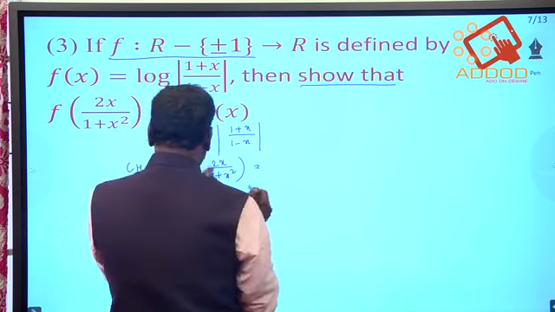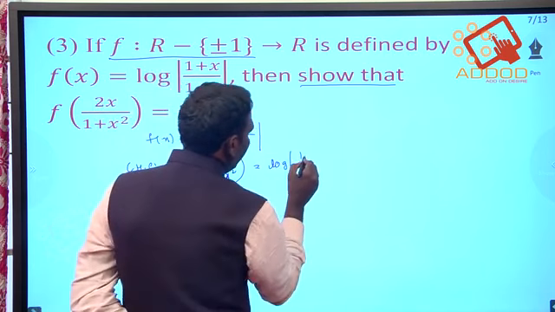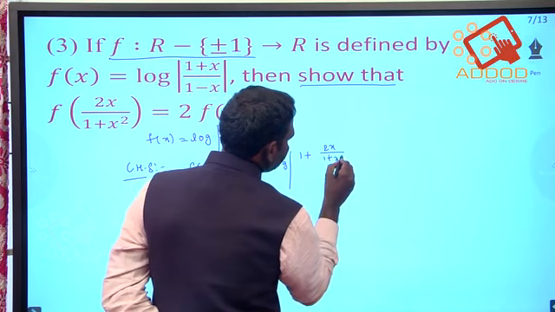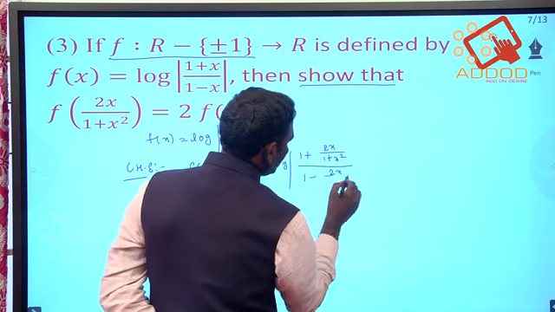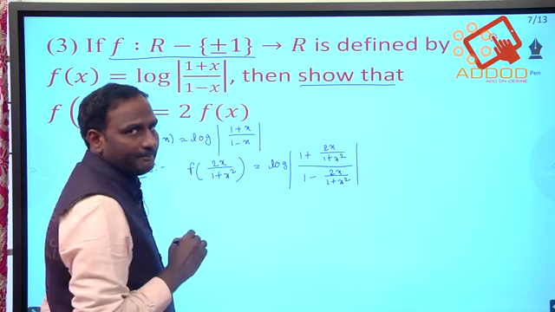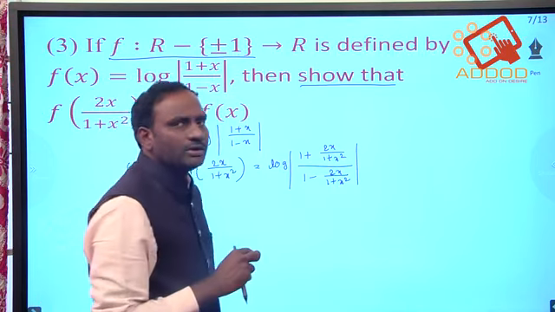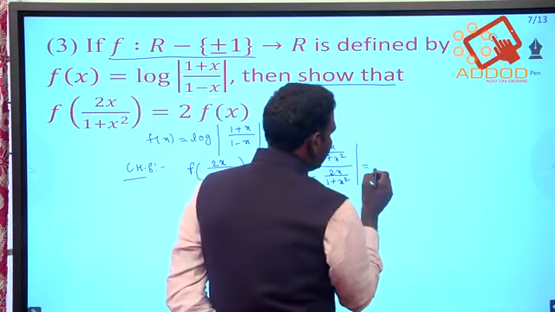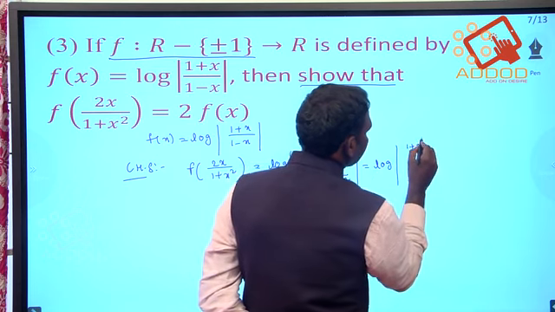So here I am writing log mod of 1 plus 2x by 1 plus x square, divided by 1 minus 2x by 1 plus x square. Is it clear? First, wherever x is there, I am writing 2x by 1 plus x square.